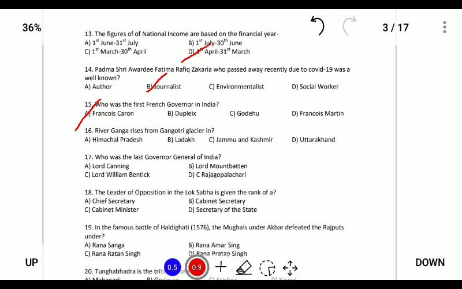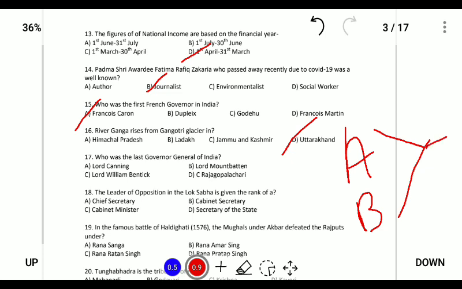Next, River Ganga rises from the Gangotri Glacier in Uttarakhand. The two rivers, Alakananda and Bhagirathi, converge together to form the Ganga.